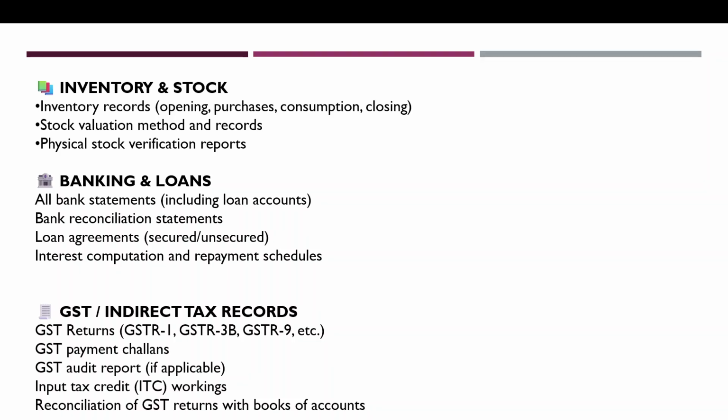So what is the opening they are providing, we should check that opening with the closing of previous financial year, that mentioned in the previous year financial year income tax returns as well as the tax audit returns. And so this is the opening reconciliation, purchases, consumption, and then closing balance. So we should all have this in our record.